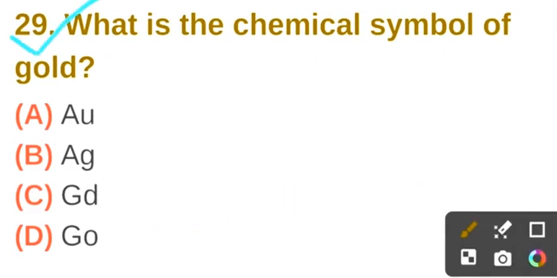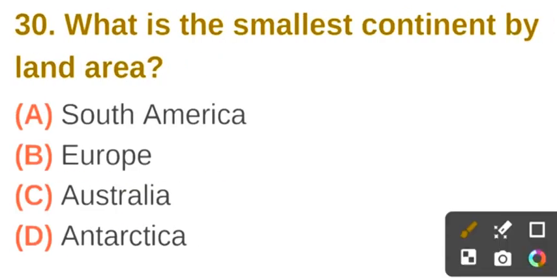Question number 29. What is the chemical symbol of gold? The correct answer is option A, AU. Question number 30. What is the smallest continent by land area? The correct answer is option C, Australia.